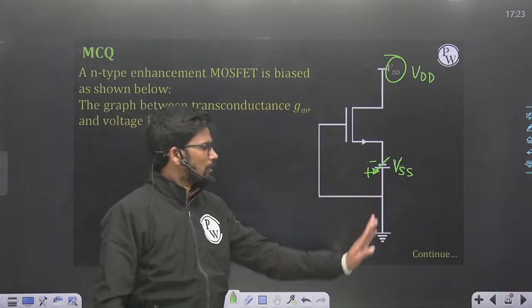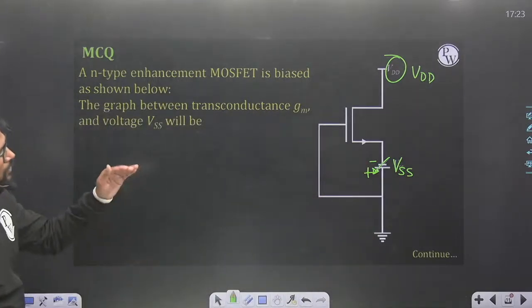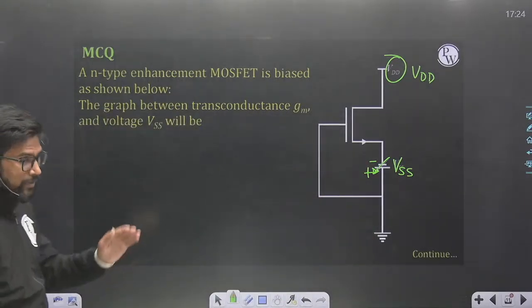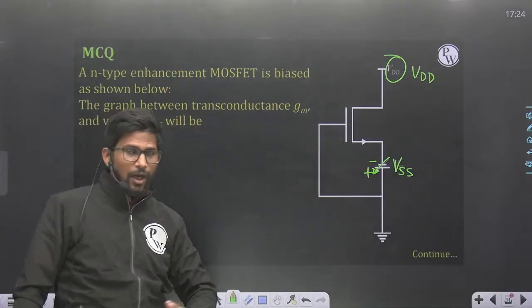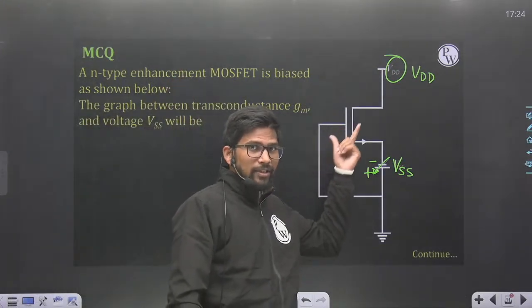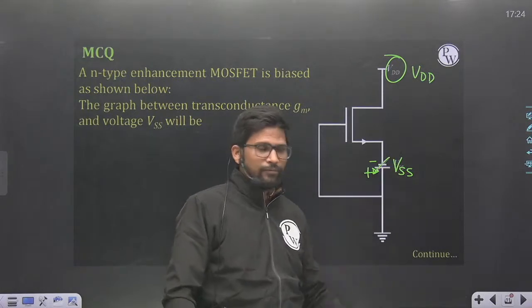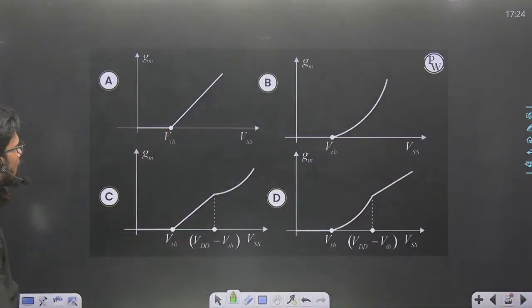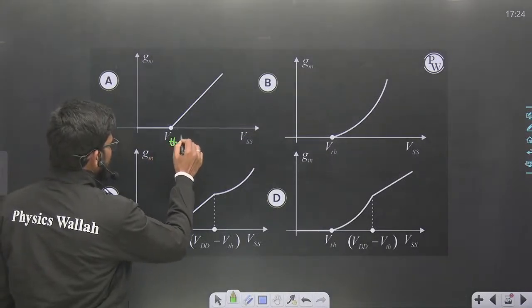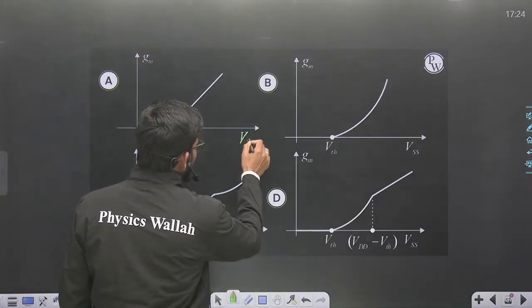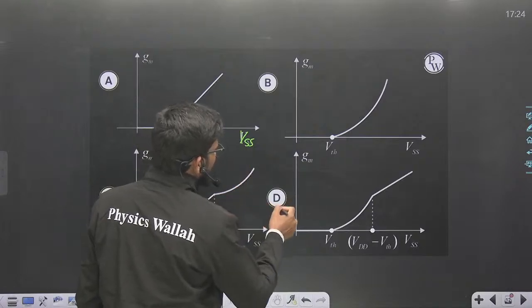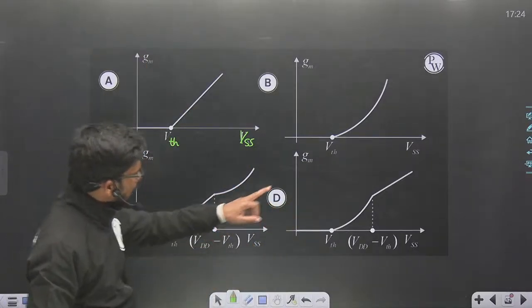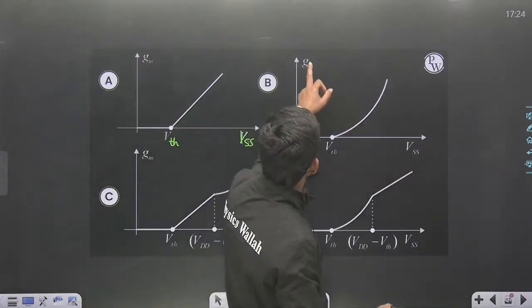You need to find out the graph between GM and VSS. When VSS is varying from 0 to infinity, what will be the graph between the transconductance of this MOSFET and this VSS voltage? These graphs are given. This is VTH. On the x-axis is VSS, and on the y-axis is GM. Similarly, this is VTH, this is VSS, this is GM.